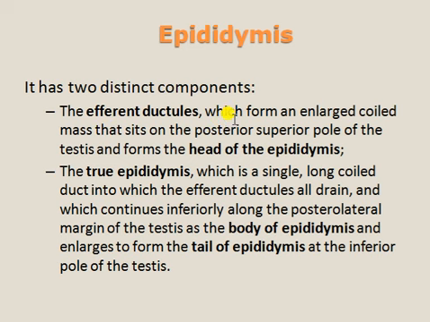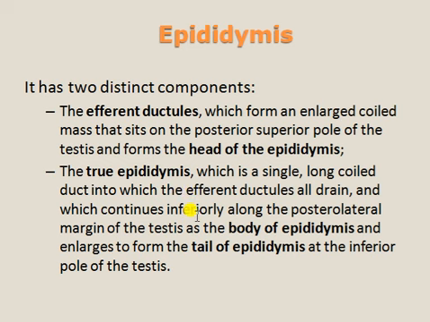The efferent ductules form an enlarged coiled mass that sits on the posterior superior pole of the testis and forms the head of the epididymis. The true epididymis is a single long coiled duct into which the efferent ductules all drain.